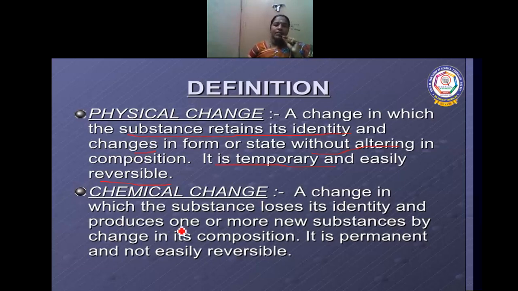And the second one, chemical change: a change in which the substance loses its identity and produces one or more new substances by a change in its composition is called a chemical change. For example, burning of paper. If we burn it, we get black-colored ash. So it is a new product. We cannot get the paper back again. So it is a chemical change. And chemical changes are permanent and not easily reversible.